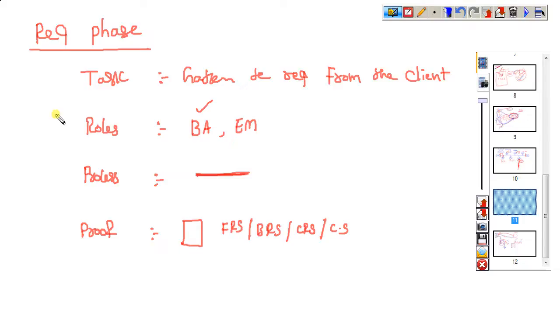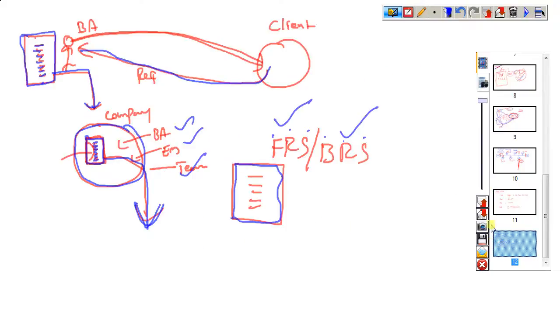First of all, the business analyst goes to the client place, gathers the requirements from the client, and comes to the company environment. In the company environment, the requirements are analyzed by the business analyst, engagement manager, and their team. While analyzing, many modifications will be done without disturbing the client requirements.